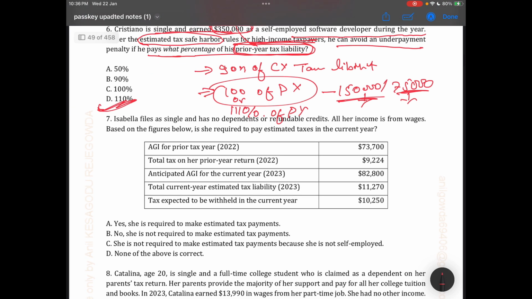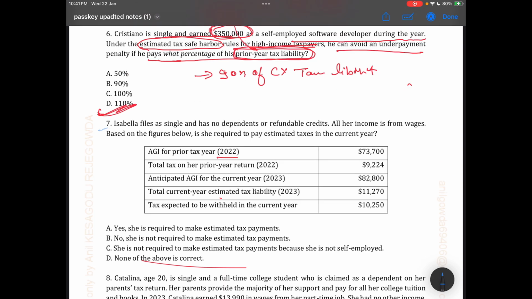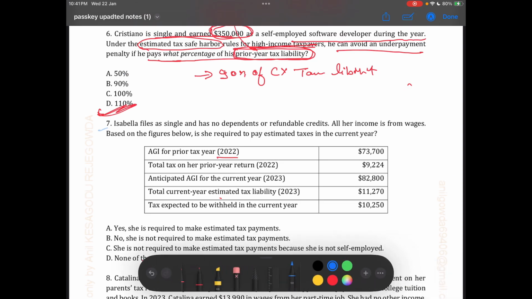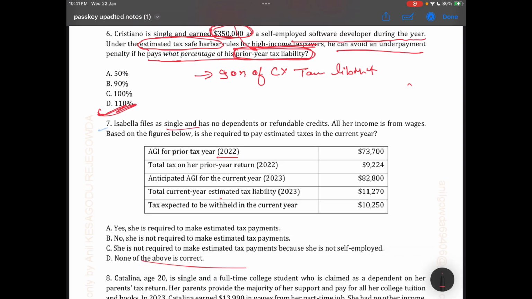Okay, let's move to question number 6. C will file a single return, has no dependent or refundable credit, and all income is wages, based on the figures below. Is C required to pay the estimated tax for the current year?